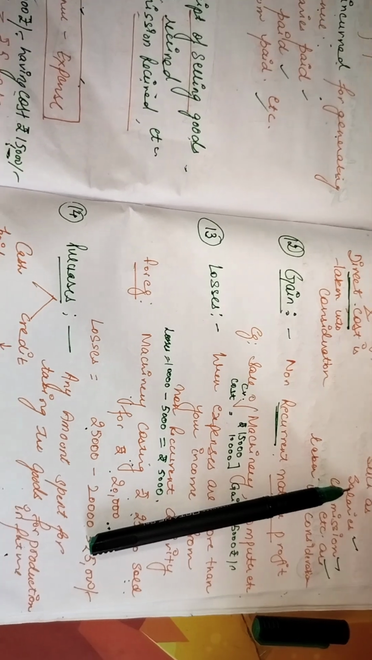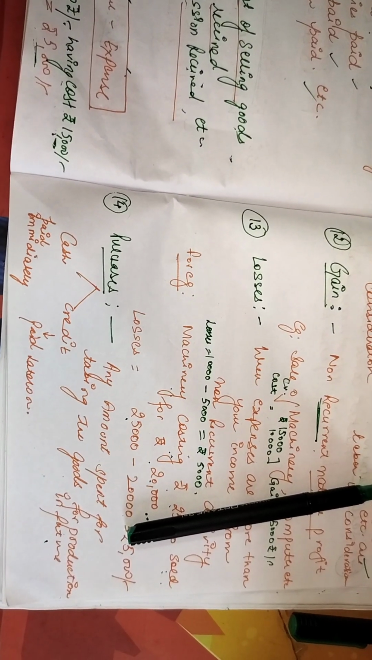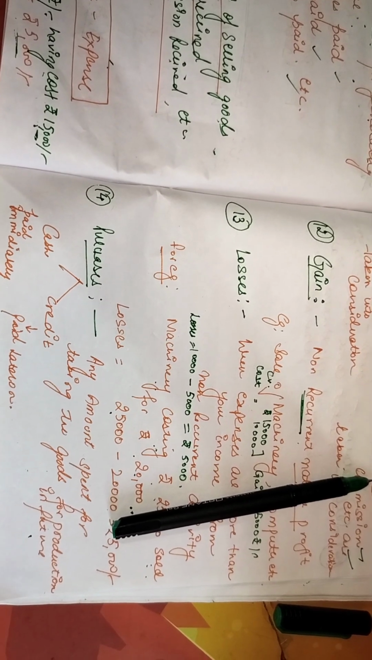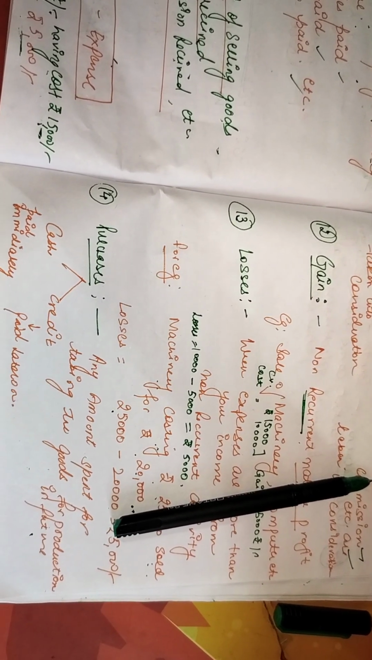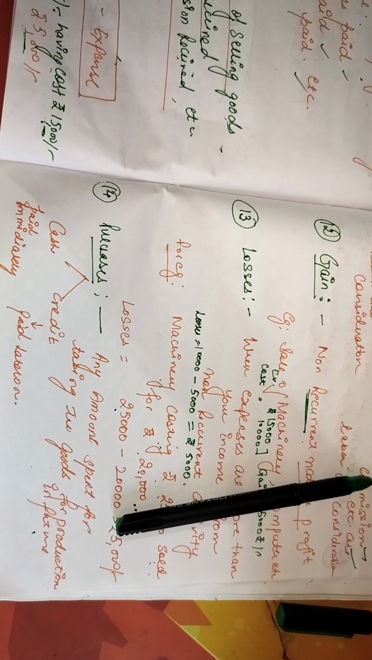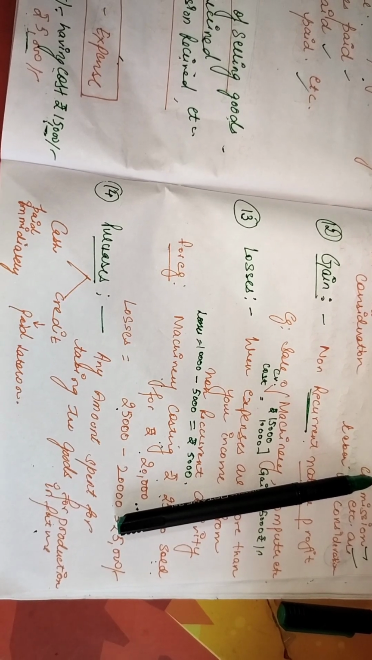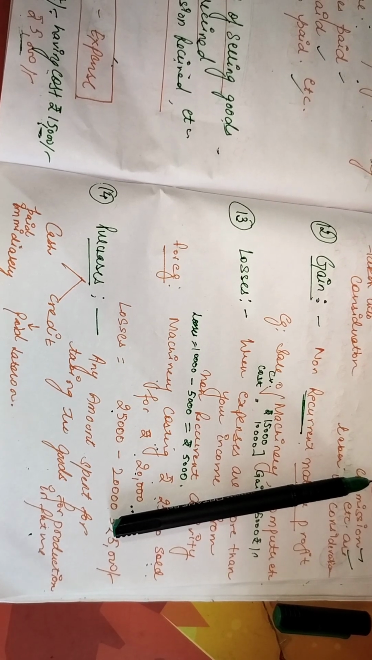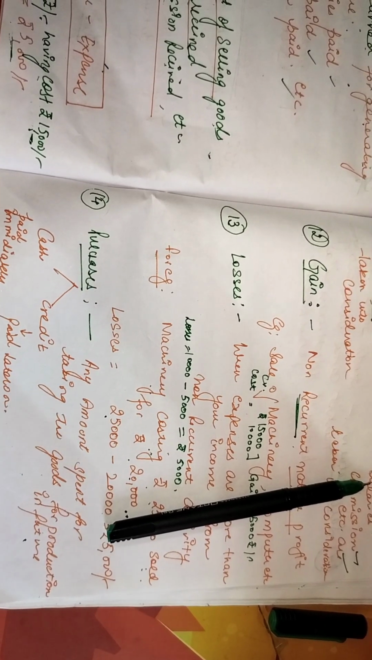Now purchases can be further classified into two categories. It can be cash purchases or it can be credit purchases. Cash and credit terms have already been explained. Cash is paid immediately, credit is to be paid later on. So purchases can be in the form of cash or in the form of credit.